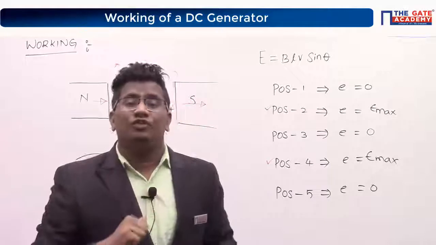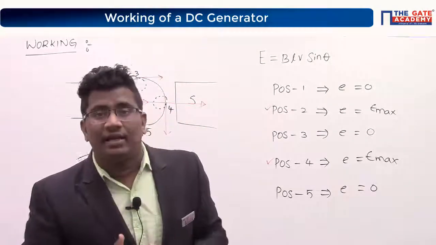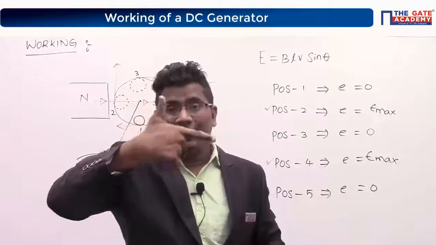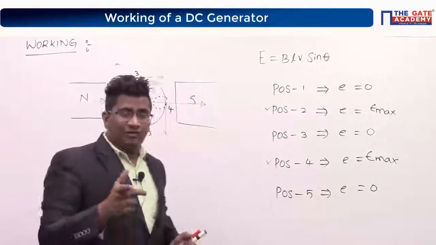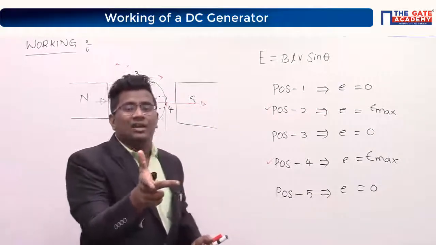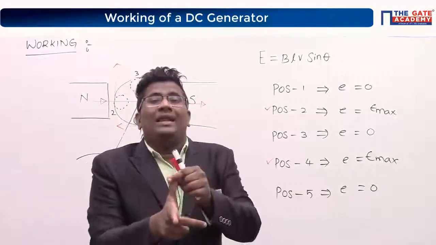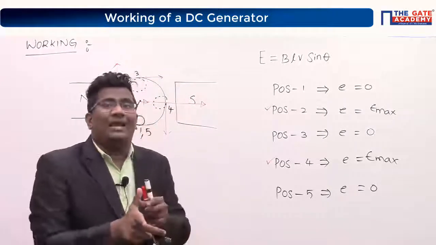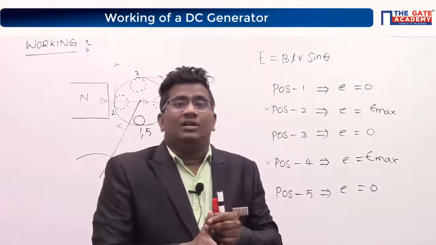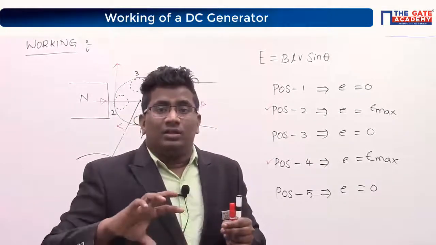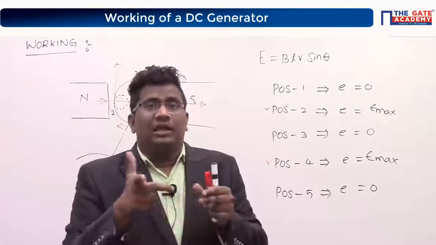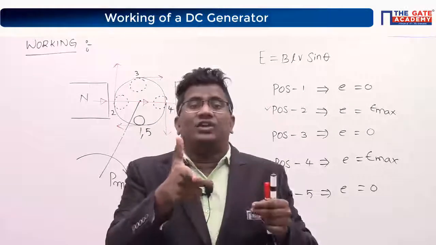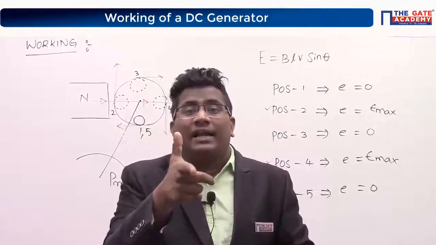The polarity of induced EMF in a DC generator is identified by using Fleming right hand rule. Are you getting my point? Anyone tell me, in the Fleming right hand rule, the thumb indicates what? The thumb indicates the direction of force, or we can call it the motion of the conductor.